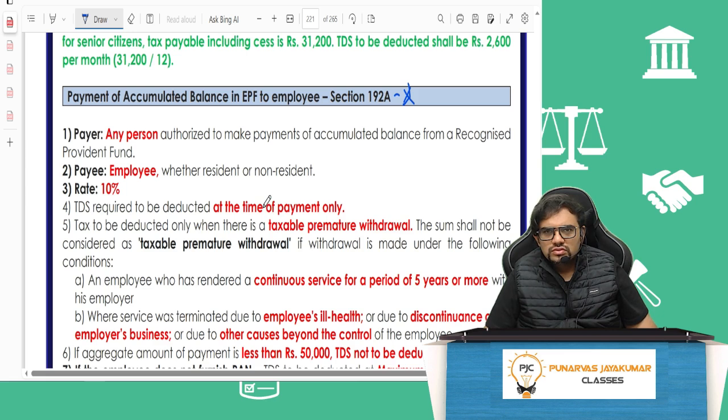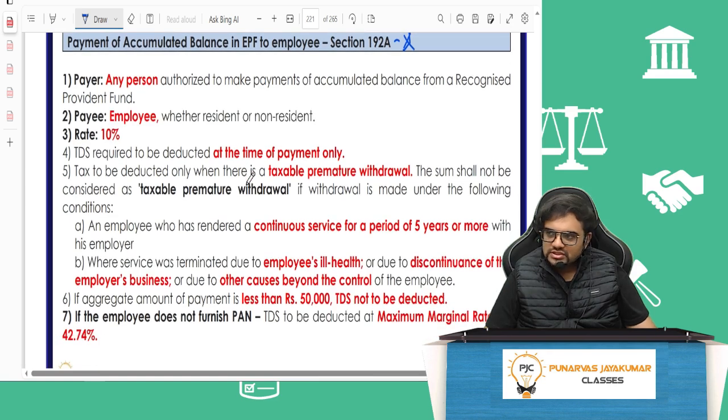I told you that all the money that you are getting as lump sum will be exempt if 4 conditions are satisfied. What are the 4 conditions? You have done continuous service of 5 years, or you exited before 5 years only because of your ill health, or because of the closure of business, or other causes beyond the control of the employee. Now, premature withdrawal has happened. That is still okay.